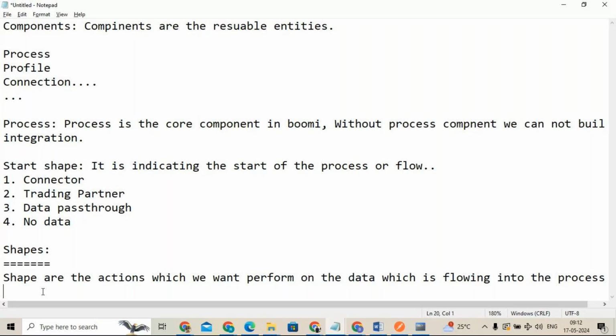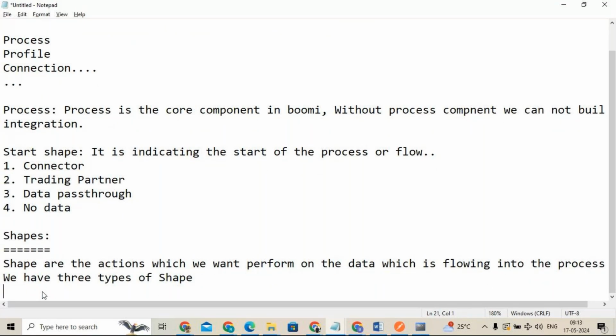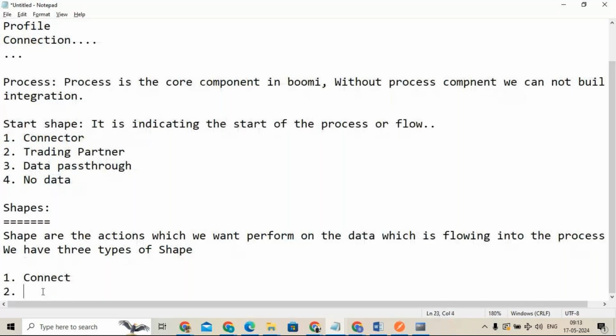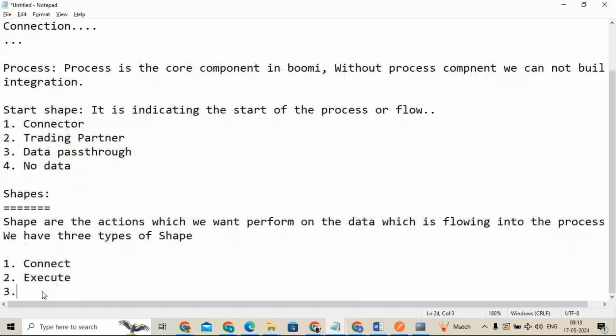Okay, we have three types of shapes. Now focus here. One is connect, the second one is execute, and the third one is logic. These are the three types of shapes we have.